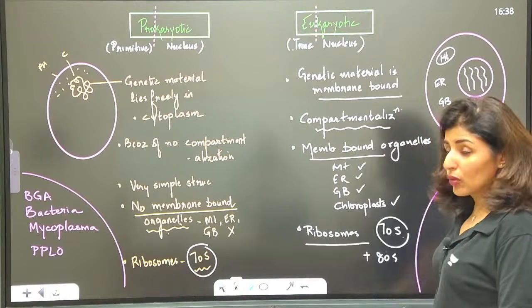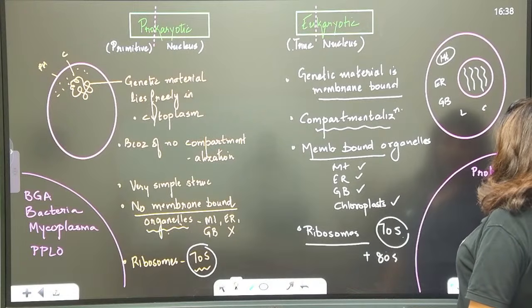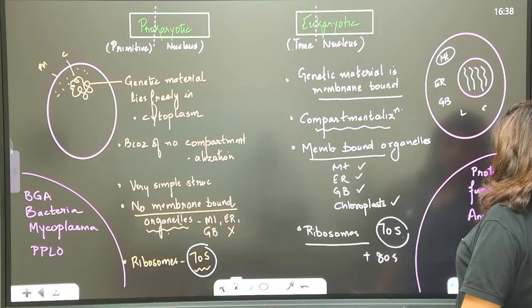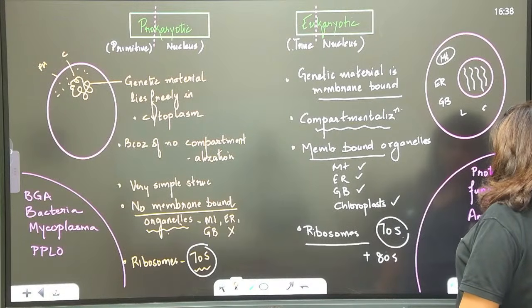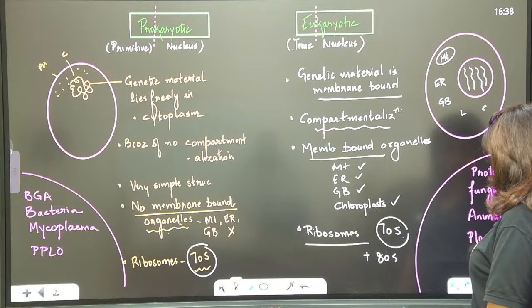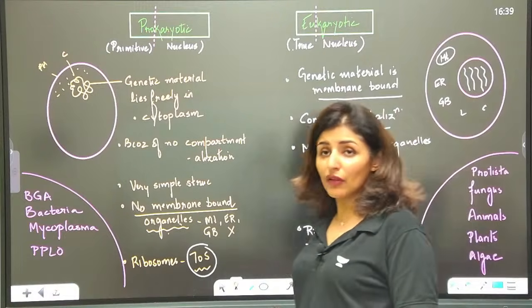Eukaryotes? So we have protista, fungi, right? All the fungus comes in here. All animals, all plants, algae, not blue-green algae. Blue-green algae is basically a prokaryote. Otherwise, all green algae, red algae, brown algae, unicellular, multicellular, all comes under the category of eukaryotes.